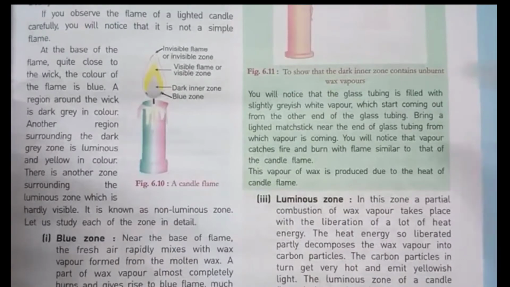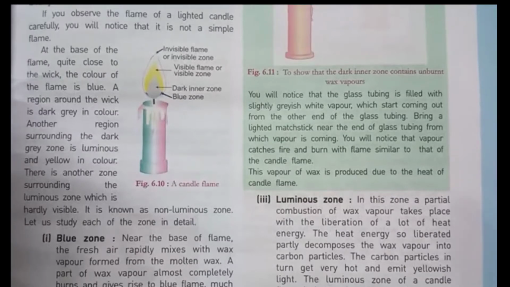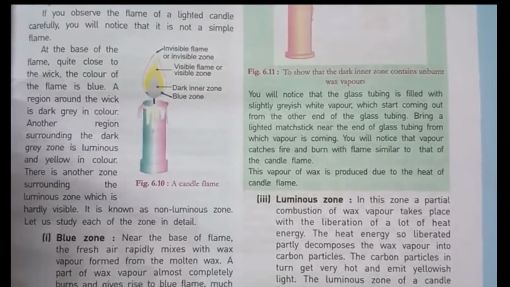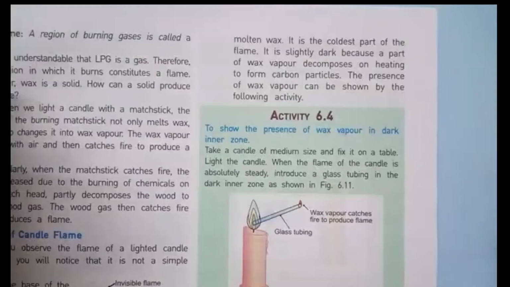Blue zone, the lowermost part of the candle flame, is called the blue zone. Near the base of the flame, the fresh air rapidly mixes with the wax vapor formed from the molten wax. A part of the wax vapor almost completely burns and gives rise to a blue flame, which is very similar to the LPG gas burner. Next part, dark inner zone. This zone consists of unburned wax vapor given off by the molten wax.